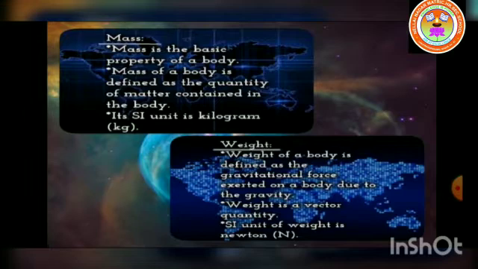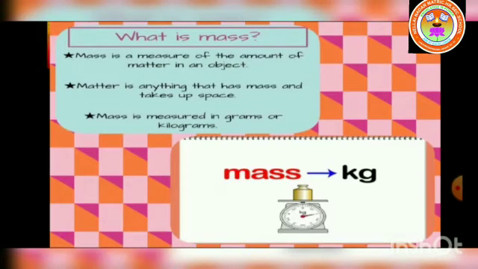What is the definition of weight? Weight of a body is defined as the gravitational force exerted on it due to the Earth's gravity alone. What is the formula of weight? That is W is equal to mg.